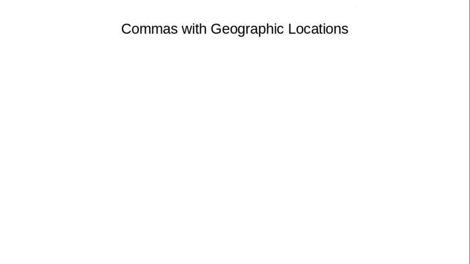Hey, boys and girls, today we want to talk about using commas with geographic locations. So, this is when we are talking about a specific place in the world, not the store or my house or the park, but a specific name of a place on a map, like a city, state, or country. Okay, so we use commas when we write cities and states or cities and countries.